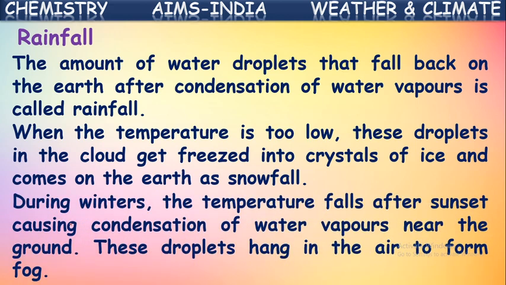Next, during winters, the temperature falls after sunset, causing condensation of water vapors near the ground. So these droplets hang in the air to form fog. Isn't it? I think you have observed in the winter morning, we observe fog in the air. How will it come? The water vapor present in the atmospheric air cools down and condenses into very small droplets of water. These droplets of water will be hanging in the air, and it forms fog.